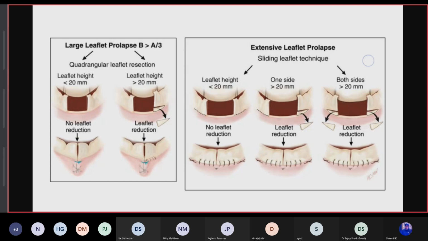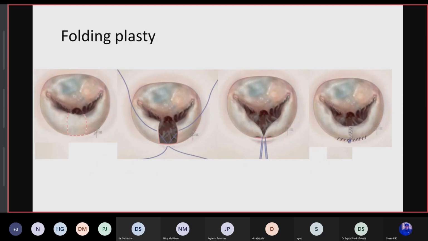There is one technique called folding plasty, which is replacing the sliding technique. In this folding plasty, quadrangular resection is performed, and the sutures are taken from the mid part of the cut annulus and the mid part of the leaflet margins, and these are approximated in the middle, and as shown in this fourth diagram, it is approximated properly. This reduces the height of the posterior leaflet as well, so it gives a better outcome as opposed to the sliding one.